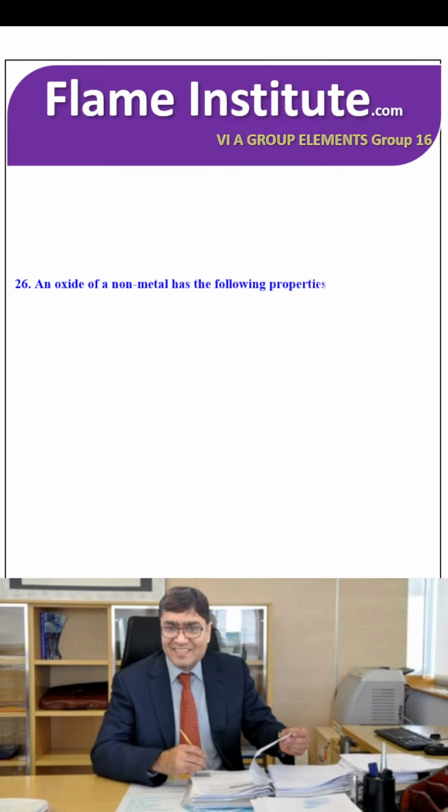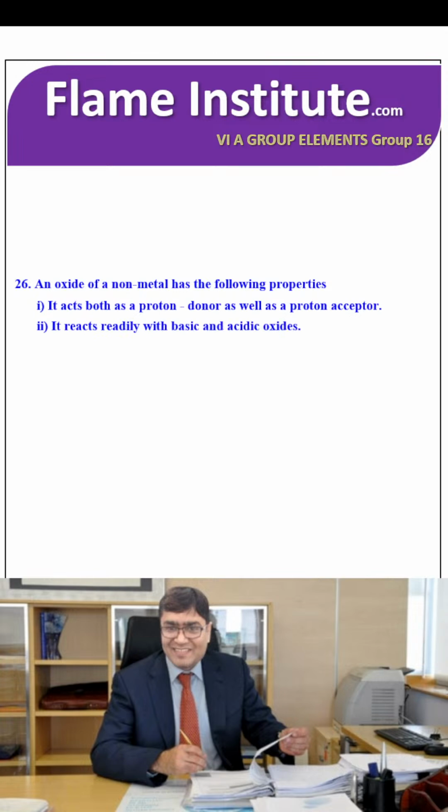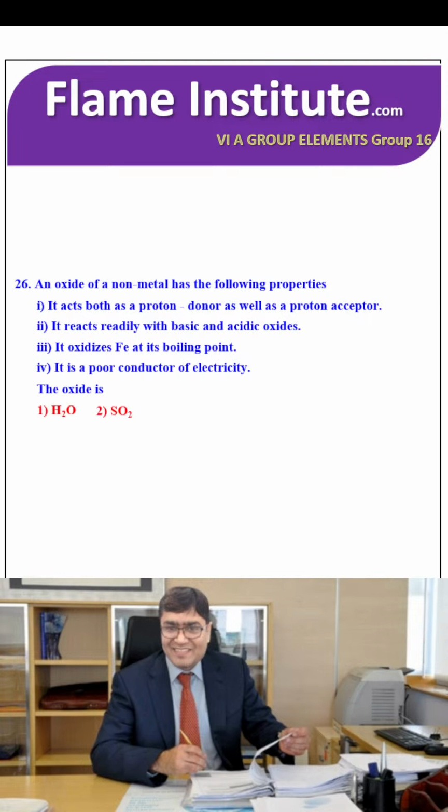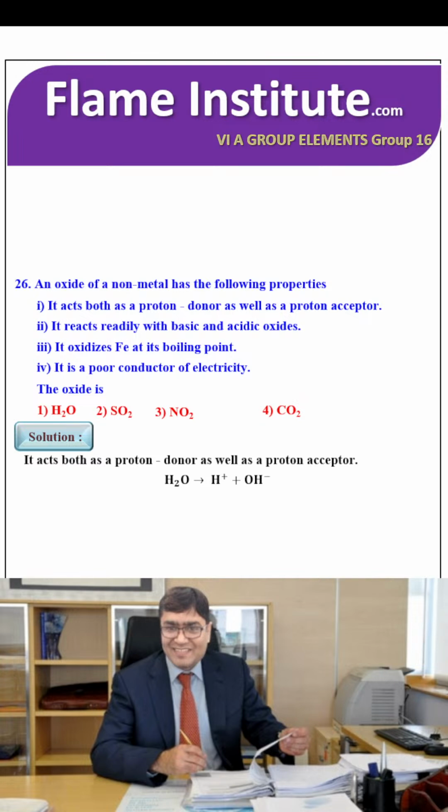An oxide of a non-metal has the following properties. It acts both as proton donor as well as proton acceptor. It reacts readily with basic and acidic oxides. It oxidizes Fe at its boiling point, and it is a poor conductor of electricity. What is the right option? The oxide is H2O, SO2, NO2 or CO2. It acts both as a proton donor as well as a proton acceptor, that is H2O, giving you H positive and OH negative. So the first option is the right option.